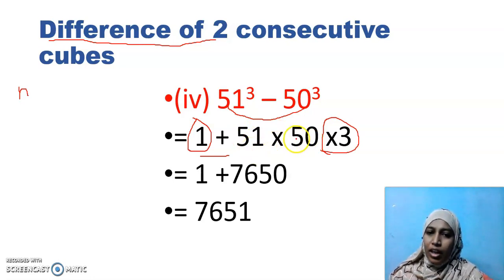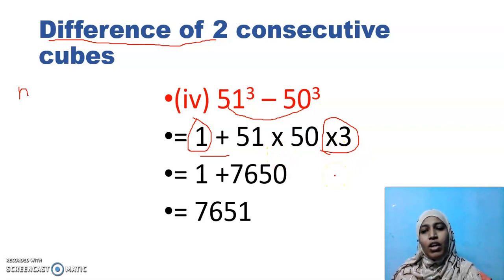Multiply, and again along with that multiply 3. Then add 1. Don't add 1 and then multiply. Is it possible? Can I do that way? Ma'am, it is very simple. Why do you leave this 1? 1 plus 51, let me have as 52. Then multiply 50 and 3.